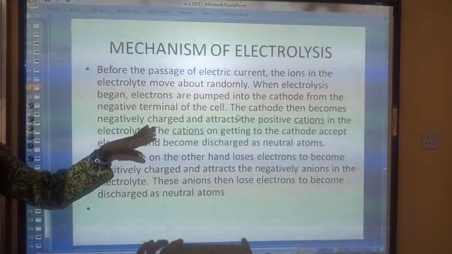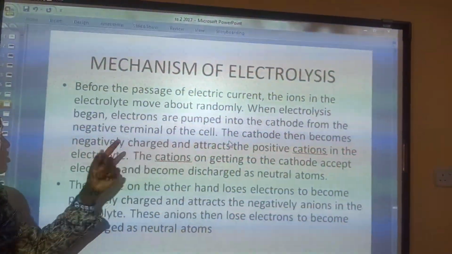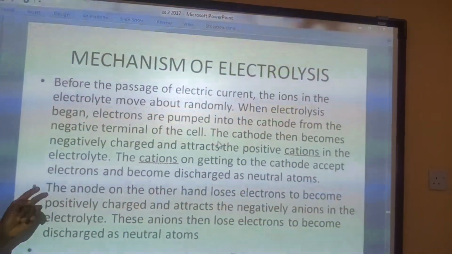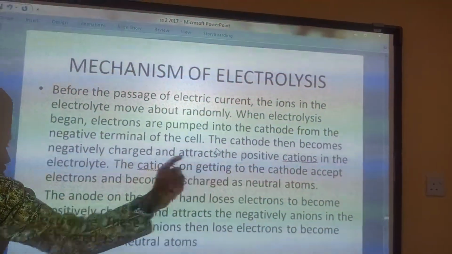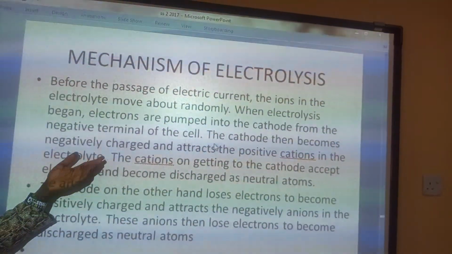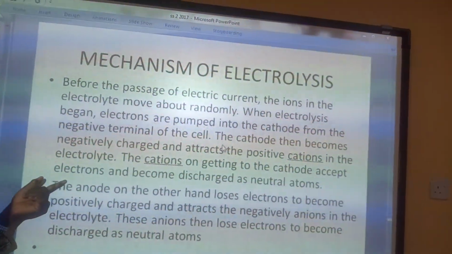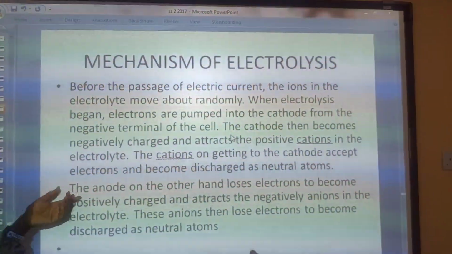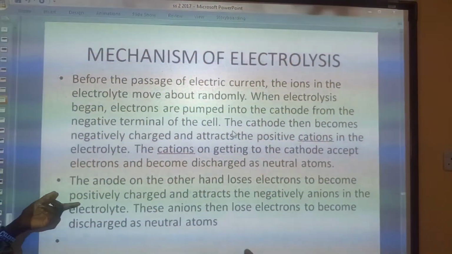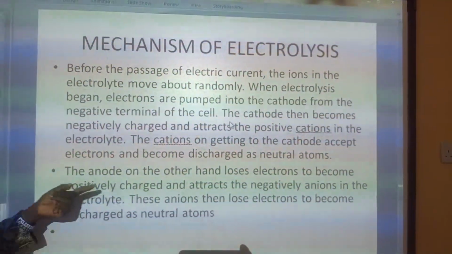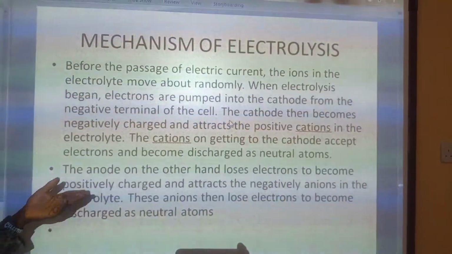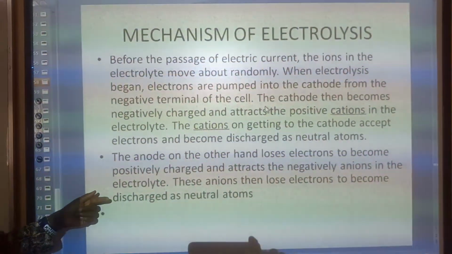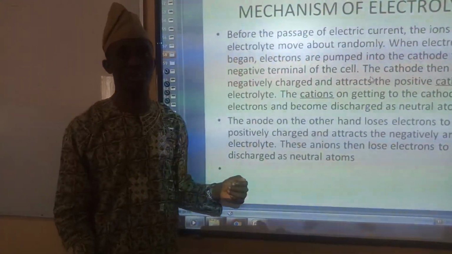Now, like we said, electrons are pumped into the cathode from the negative terminal of the cell. The cathode becomes negatively charged and attracts the positive cations in the electrolyte. The cations, on getting to the cathode, accept electrons and become discharged as neutral atoms. On the other hand, the anode loses electrons to become positively charged and attracts the negatively charged anions in the electrolyte. These anions then lose electrons to become discharged as neutral atoms.